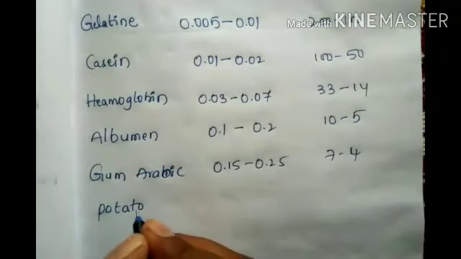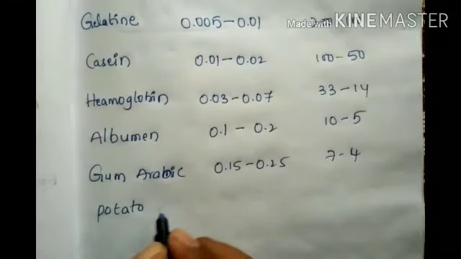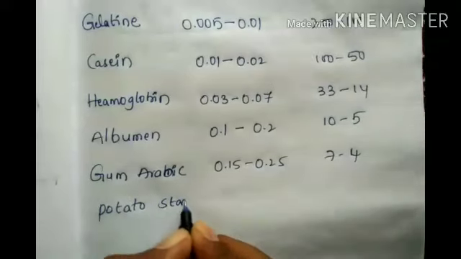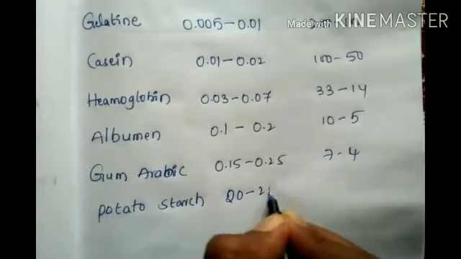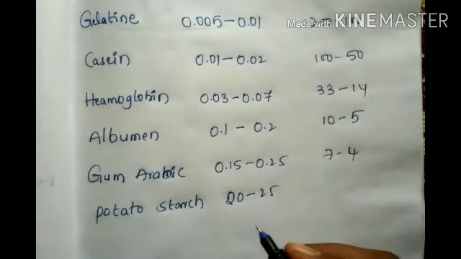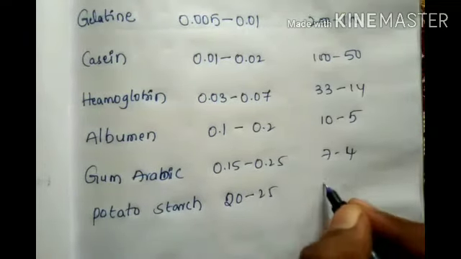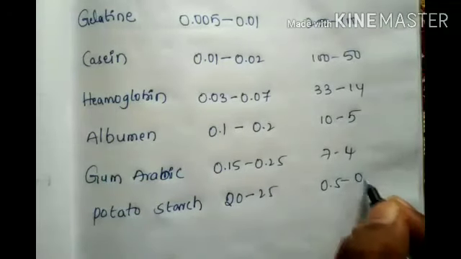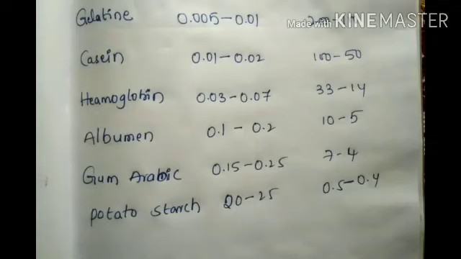Gelatin we can see, hemoglobin we can't see, but we can see it in blood. Potato starch and gum arabic have very low reciprocals, 0.5 to 0.4. See this gold number of few compounds.